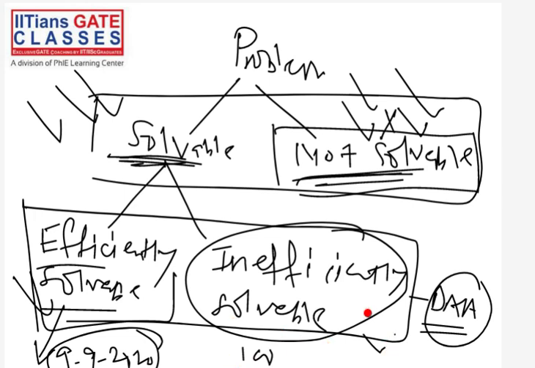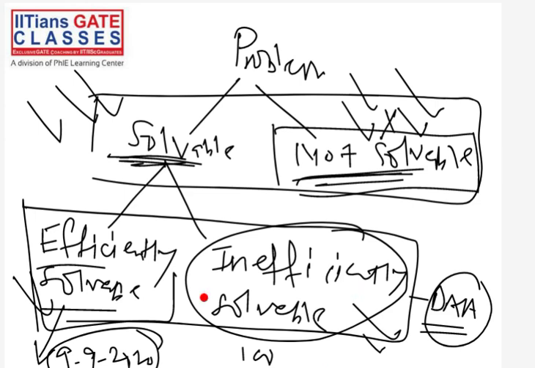So when we say some problem is inefficiently solvable, we mean that right now we do not have any efficient solution, but maybe after a few years, 100 years, or 1,000 years, someone can come up with one. We do not know, maybe it can happen.